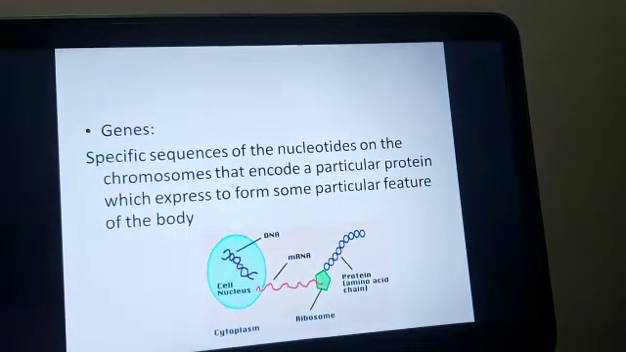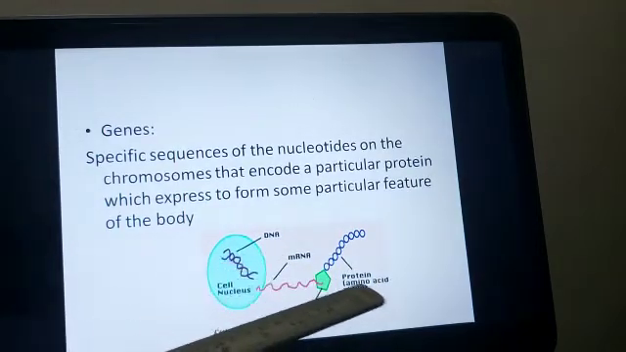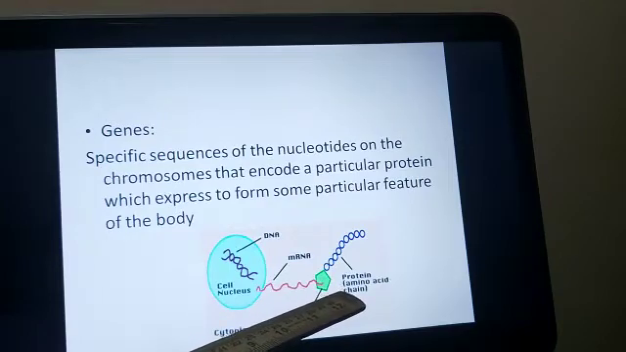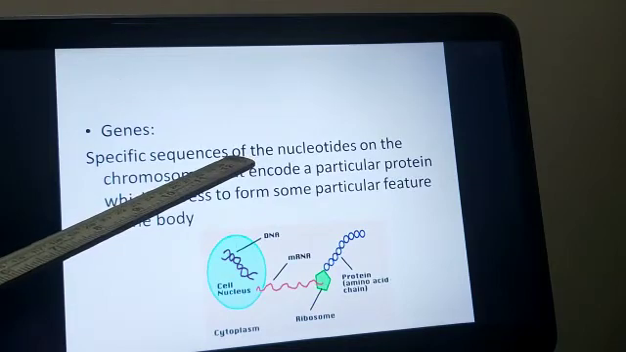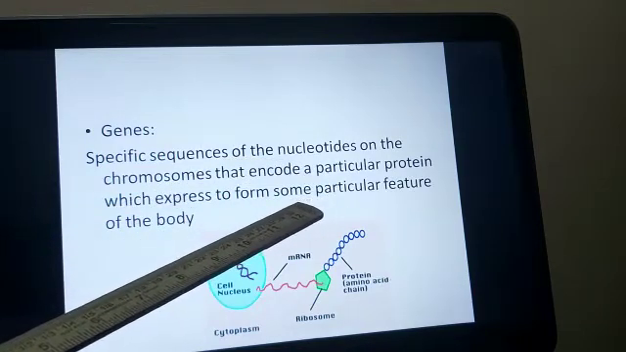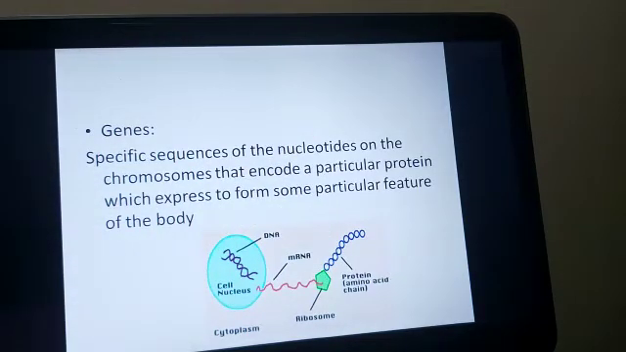For example, when we talk about the skin color of humans, all of you know that the skin color of humans is because of the melanin pigment that is present in the skin. The melanin pigment is the product of the gene, because of which each person has his or her own skin tone or skin color. So the genes are responsible for giving a particular feature of the body. How? They give it by forming the particular gene product that is known as a protein.